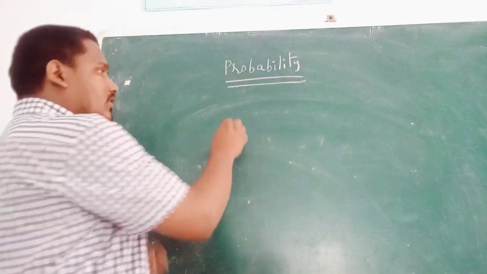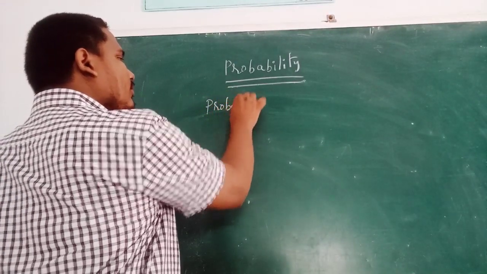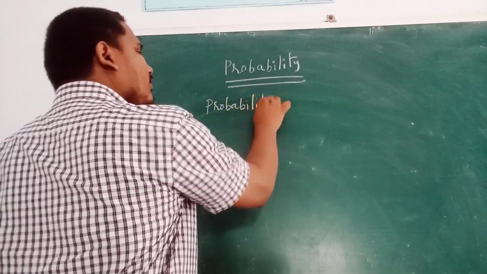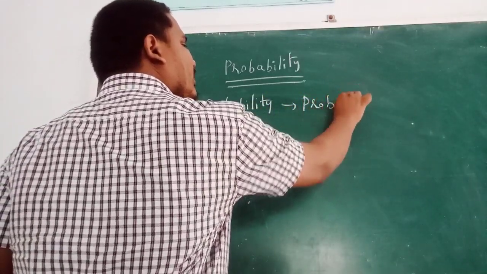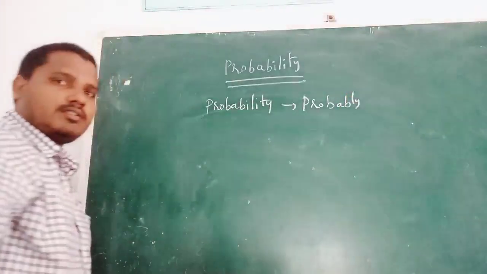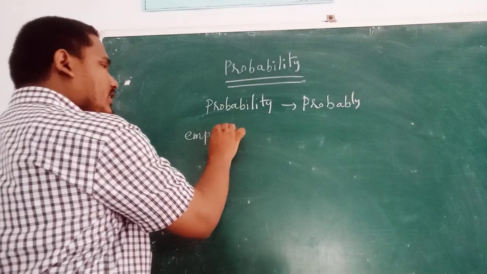Today I am going to explain the probability chapter. Here, probability means probably. It refers to probably. Then what is the formula for empirical probability?